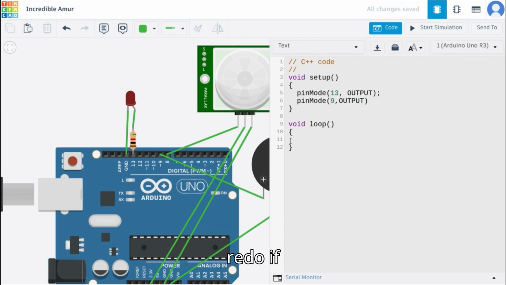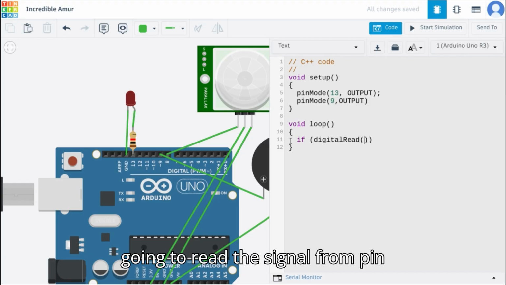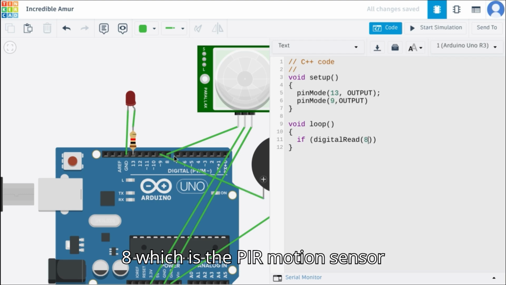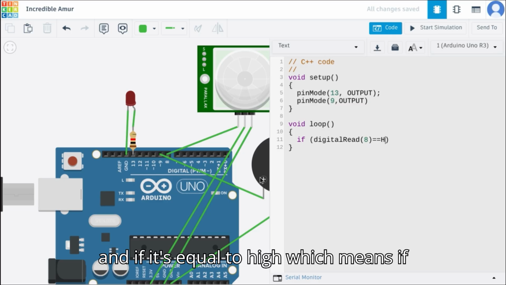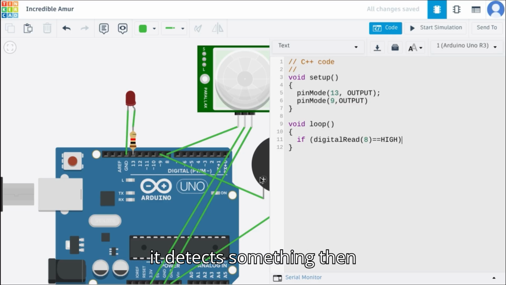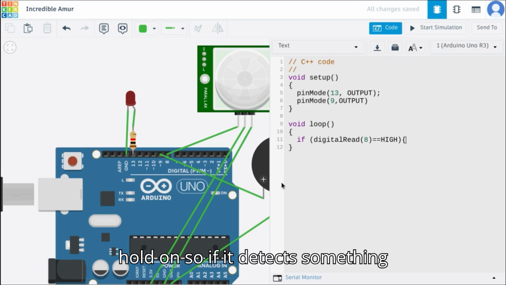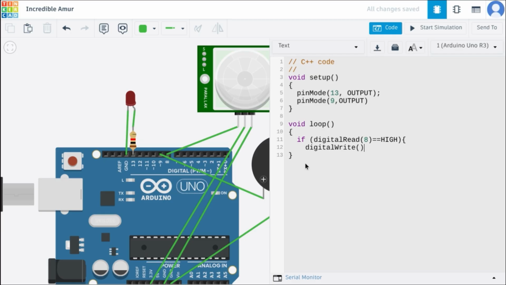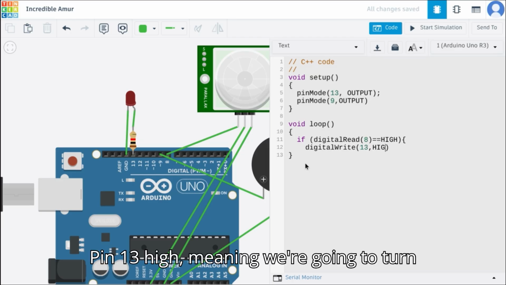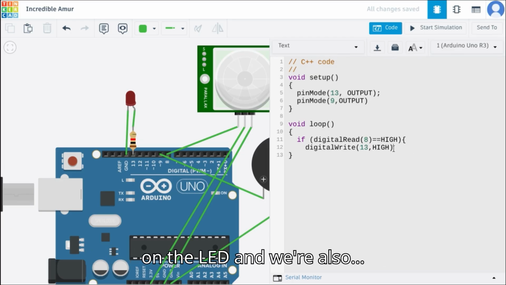So now we're gonna do if digital read. So we're gonna read the signal from pin 8, which is the PIR motion sensor, and if it's equal to high, which means if it detects something, then we're gonna digital write pin 13 high, meaning we're gonna turn on the LED.